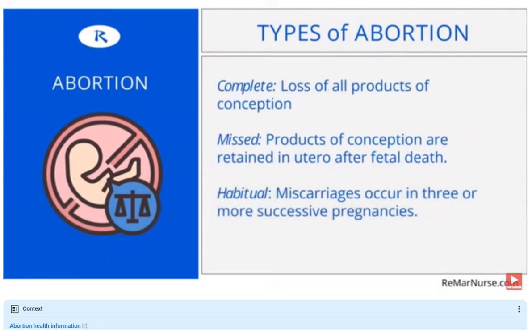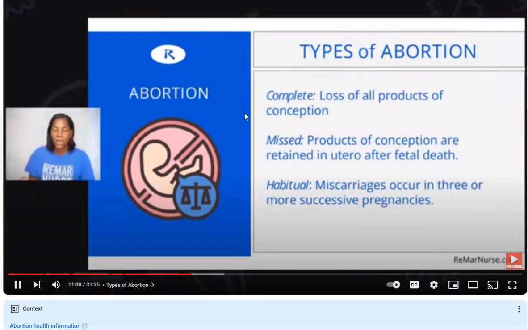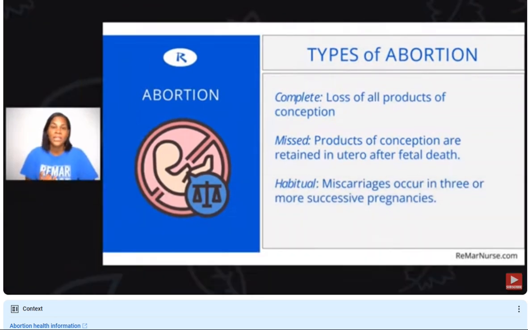The complete abortion is a loss of all products of conception. So that means that the mother has passed all the parts of the conception. And if you were to go looking for anything, you would not find evidence of any placenta inside of the mother. Also, you would have a cervix that was closed because the body naturally would close the cervix as there was nothing more to be passed through the mother. So that's important. We want to know what the cervix is doing, how it's responding to these different types of abortions. So think about that in your mind as I'm going over it. Make sure that you're hitting all of the parts about this concept.